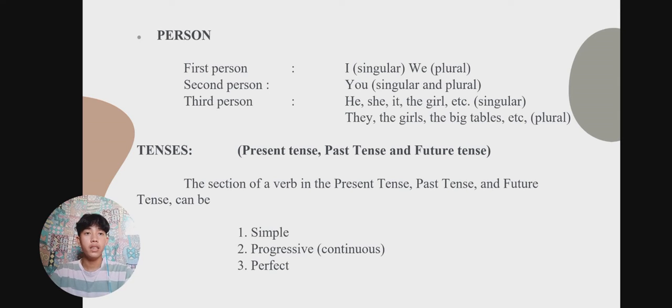So, for example, the girl, I mean, the boy is good at, the teacher is good at his students.